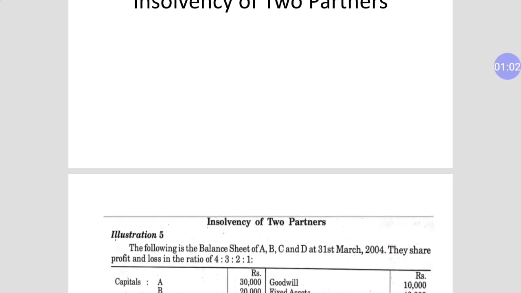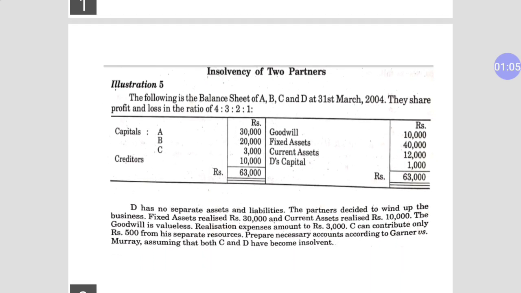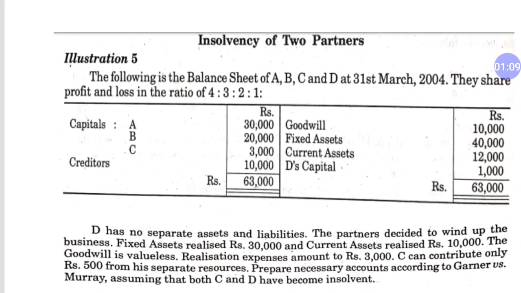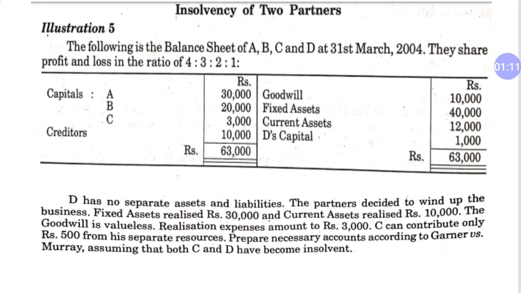So dear student, as you can see, we have the question. It is about insolvency of two partners. In this question, the following balance sheet is of A, B and C. So here we have four partners in this question, and this balance sheet is as on 31st March 2004, and their ratio is 4:3:2:1.